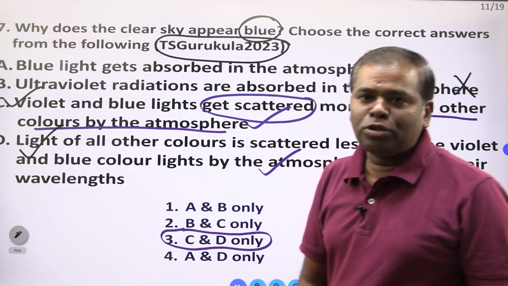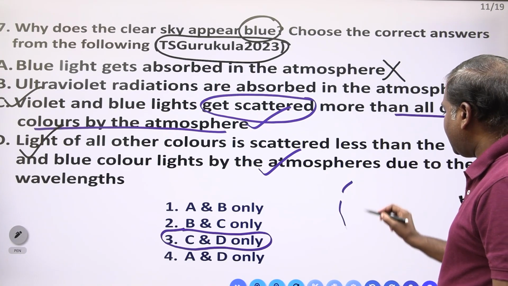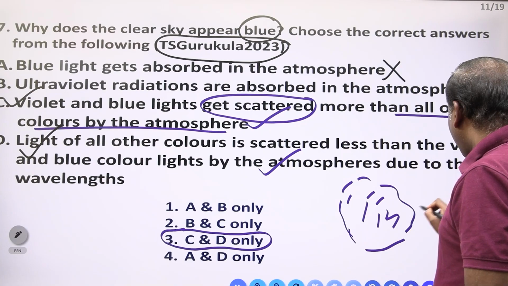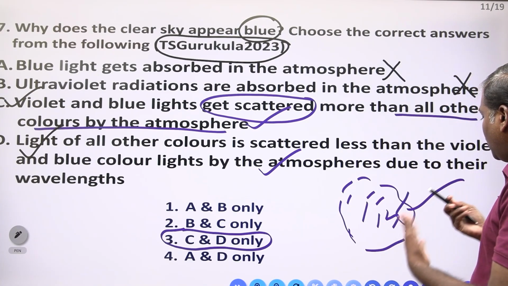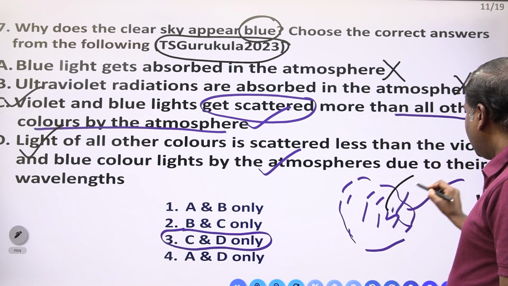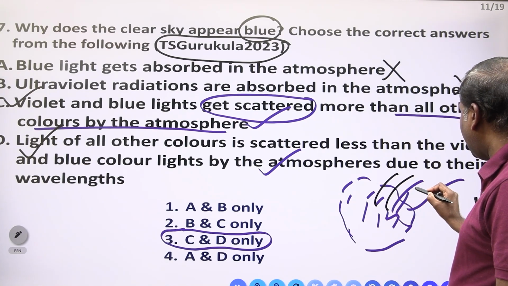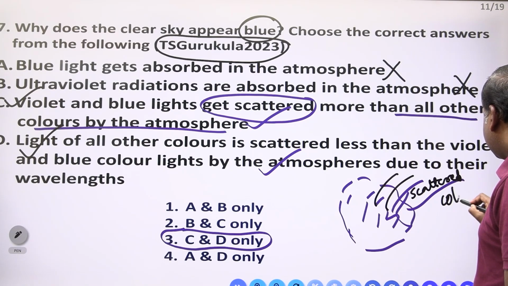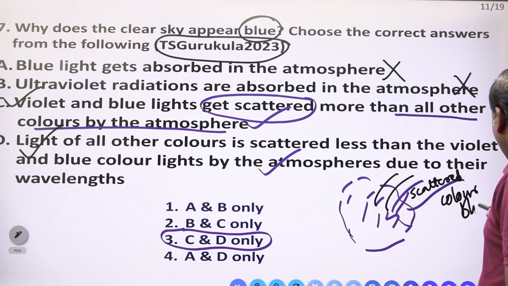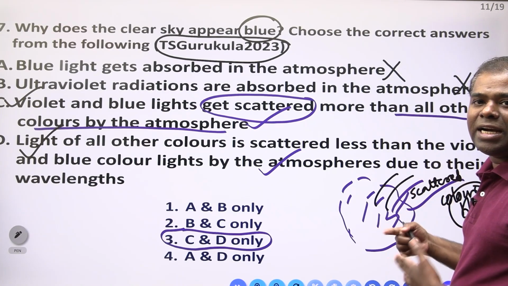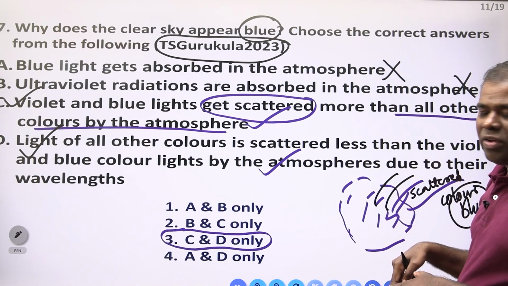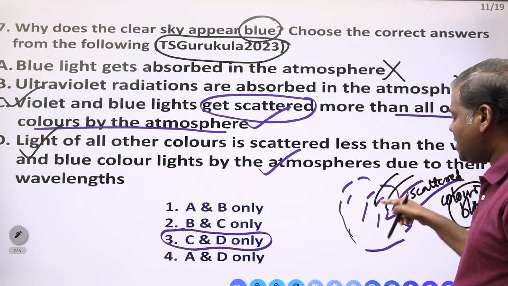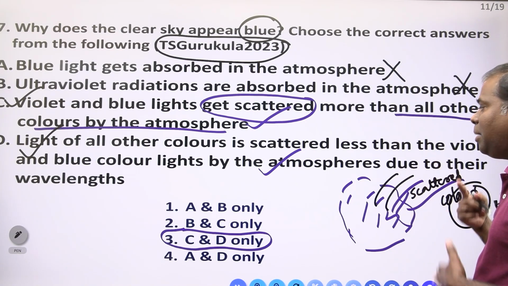This one is correct. Suppose you have to see, now the atmosphere is there. This is the atmosphere. Right? Now the radiation is falling on the atmosphere. Now which color is emitting? Reflection color. That color we call as scattered color. The scattered color is blue. Why is it blue? The scattered blue color has more scattering compared to the other wavelengths. So that's why this sky appears as a blue color.